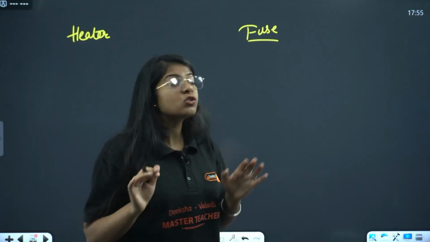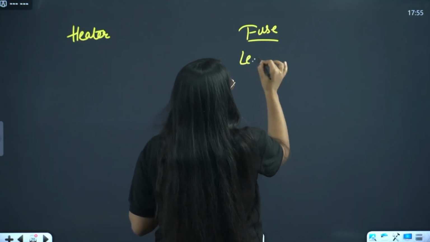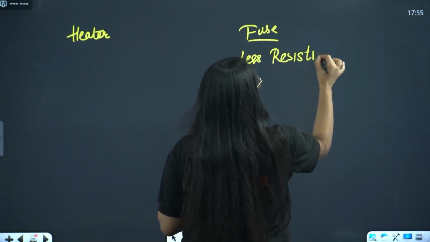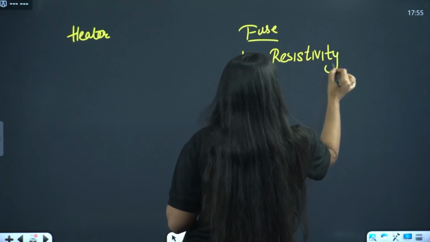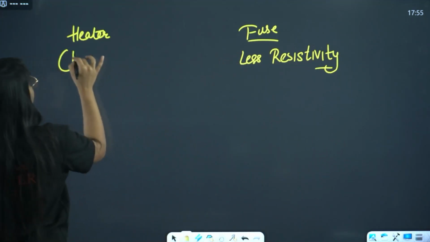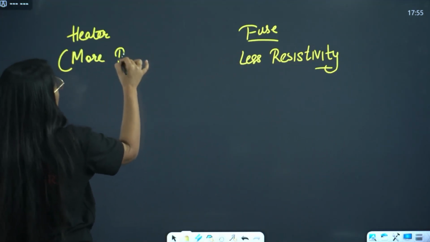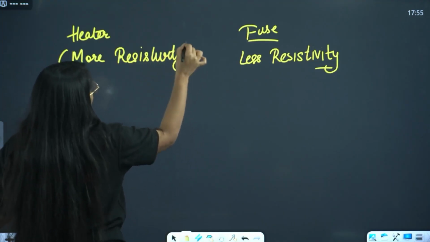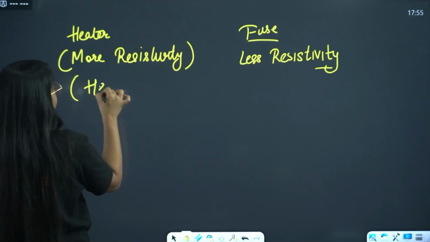We need fuse of less resistivity. The wire of the fuse should be of less resistivity, and the wire of heater should be of more resistivity. Why? Because we need heating here, right?